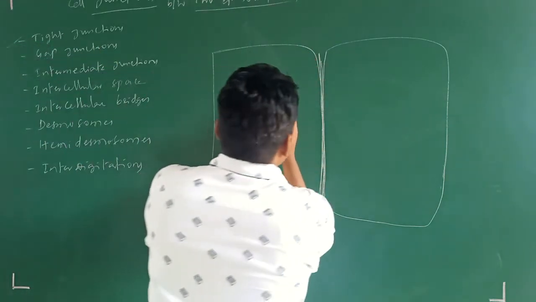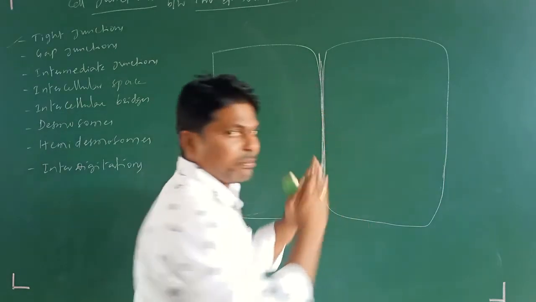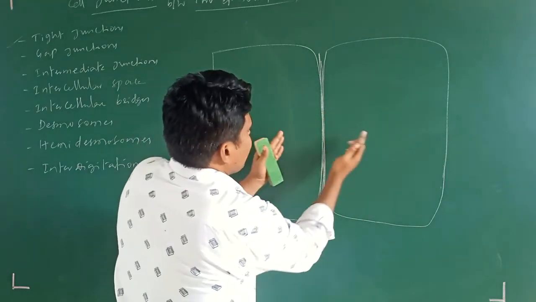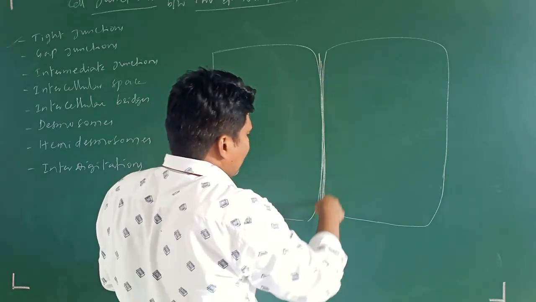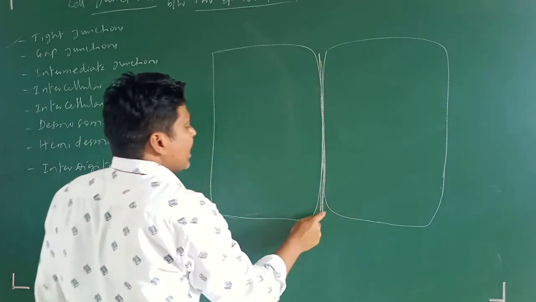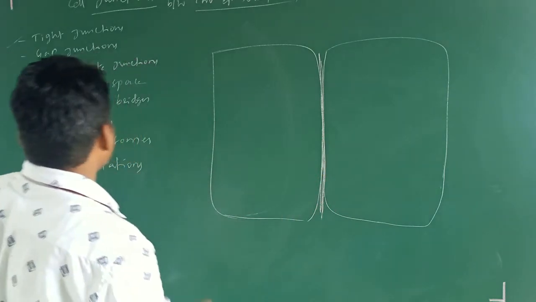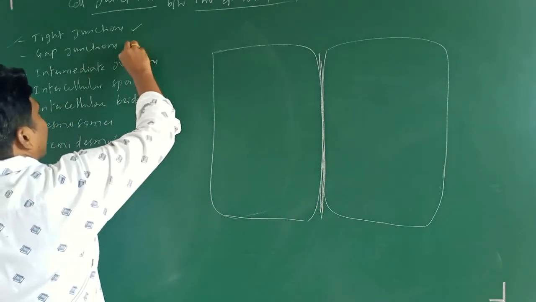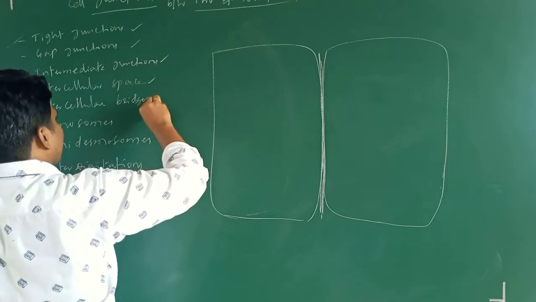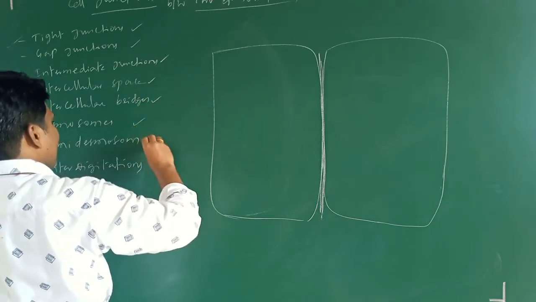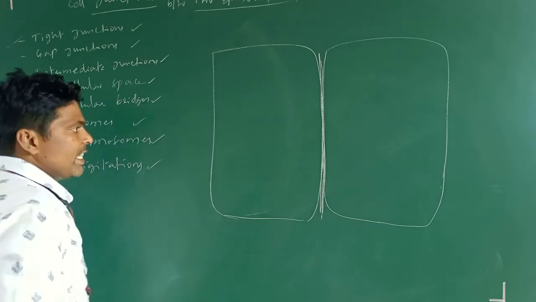So this is one epithelial cell, this is another epithelial cell. Between the two epithelial cells, the cell junctions are located in this region. What types of junctions are located there? Tight junctions, gap junctions, intermediate junctions, intracellular spaces, intracellular bridges, desmosomes, hemidesmosomes, interdigitations.